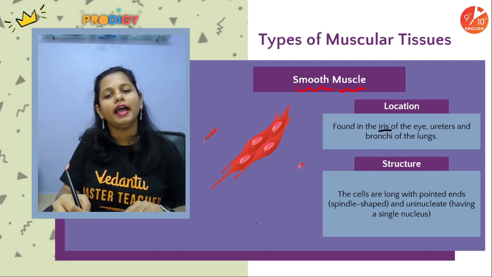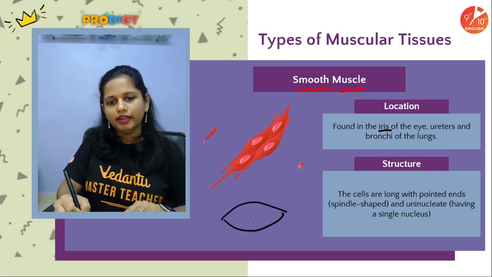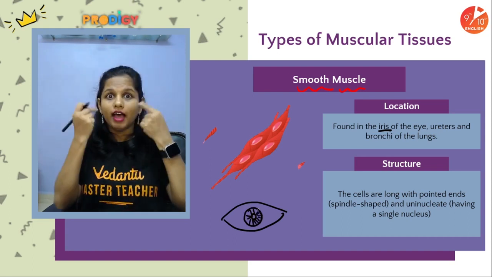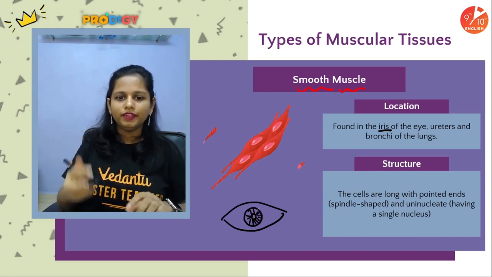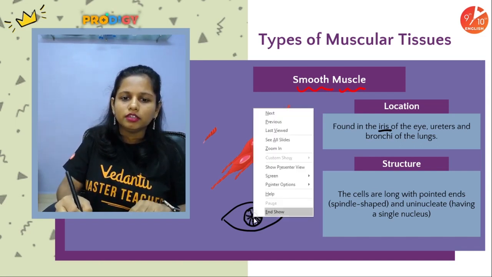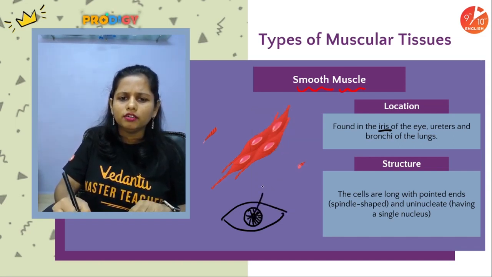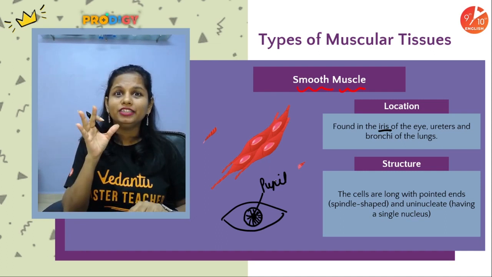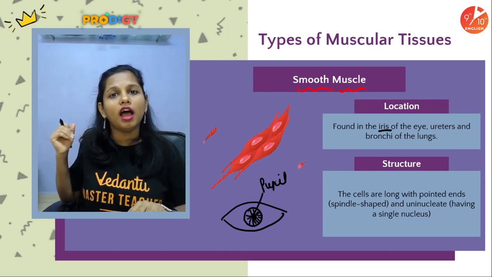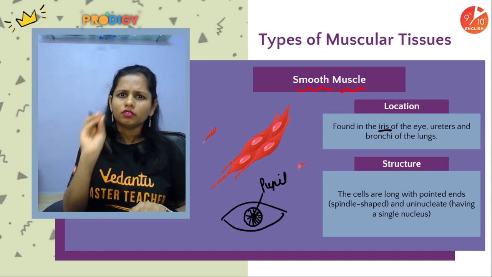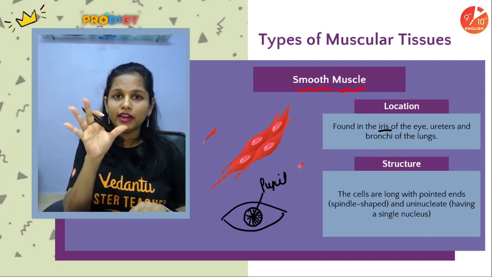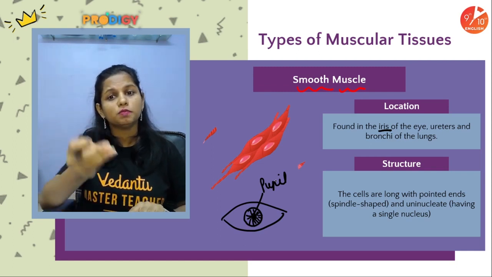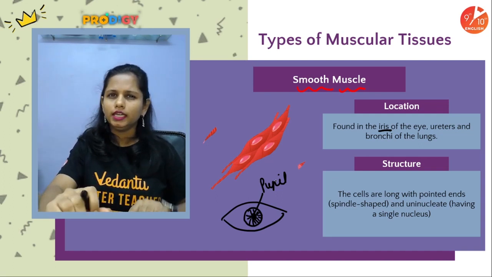Now you will say, ma'am, what is the iris of the eye? Let us assume that this is an eye. There is a colored part, and this colored part of the eye is known as the iris. The dark region in the center is known as the pupil. This iris adjusts how much light should enter into the eye through the pupil. The contraction and relaxation of the iris of the eye is possible because it's made up of smooth muscle.